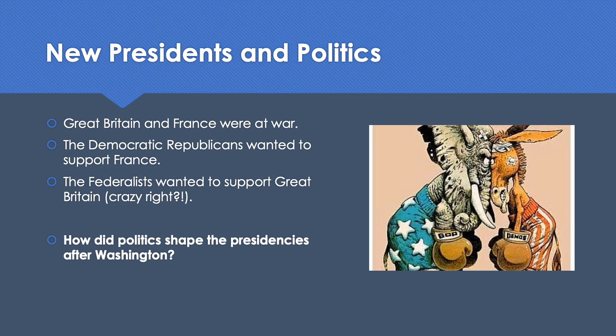The Democratic Republicans wanted to support France, and the Federalists wanted to support Great Britain. I know it's kind of crazy considering all that we know about the Revolution, but what it boils down to is they really wanted the financial support and the economic stability that came with supporting Great Britain. So it was just about the money, don't worry.